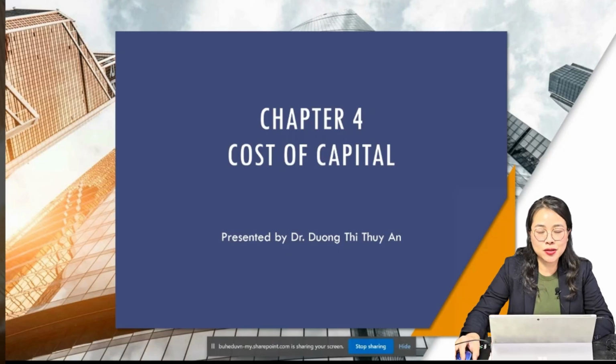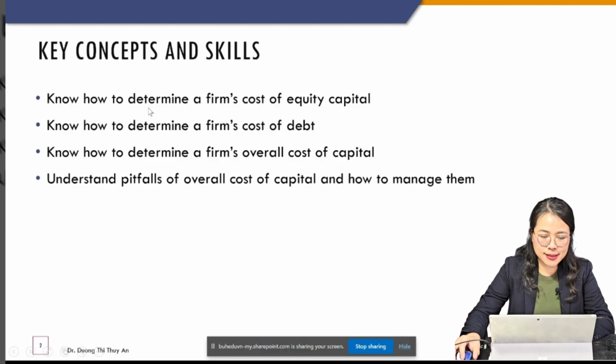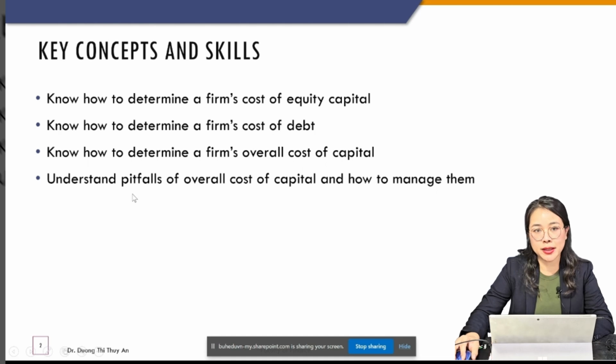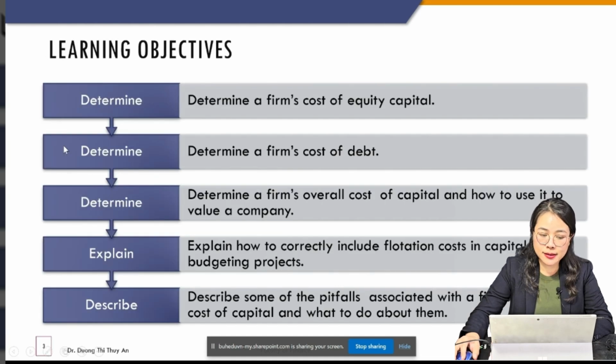Hello class, today we go to chapter 4, cost of capital. This is the key concept and skill that we have to achieve when we finish chapter 4: that we know how to determine a firm's cost of equity capital, cost of debt, and the firm's overall cost of capital. And we also understand the benefits of overall cost of capital and how to manage them. And again, this is your whole checklist. After you finish chapter 4, this is what we expect you to achieve.